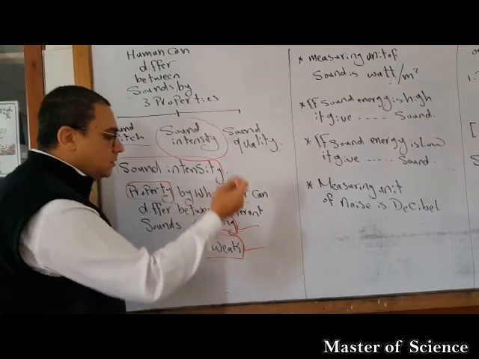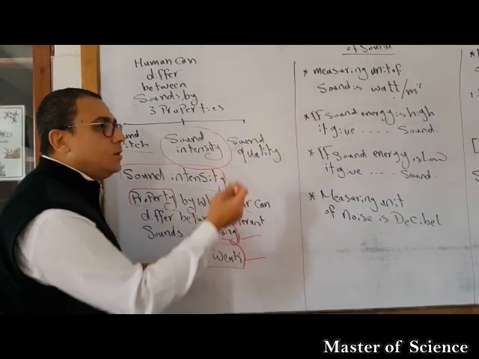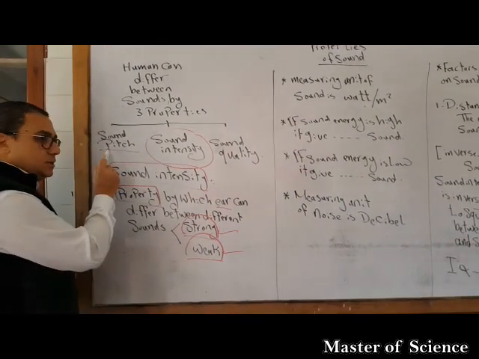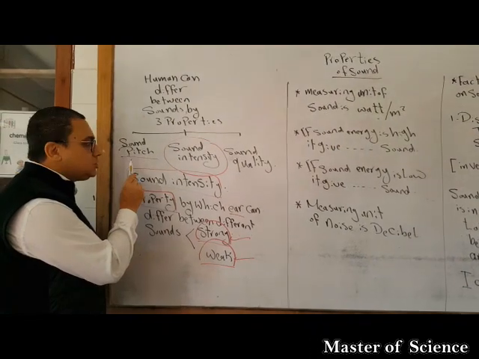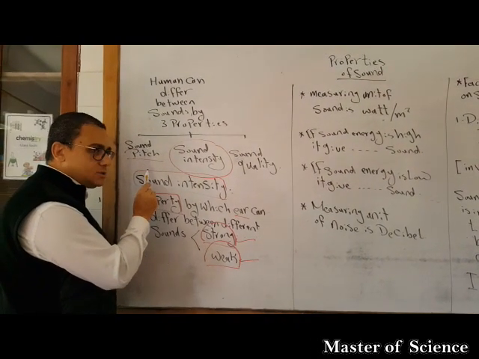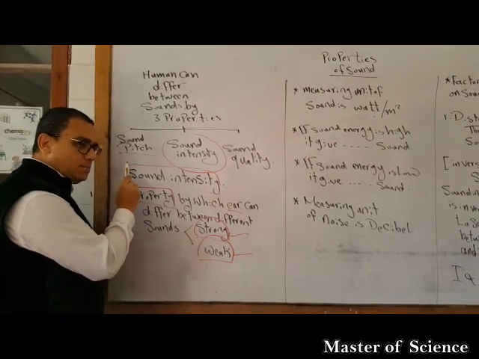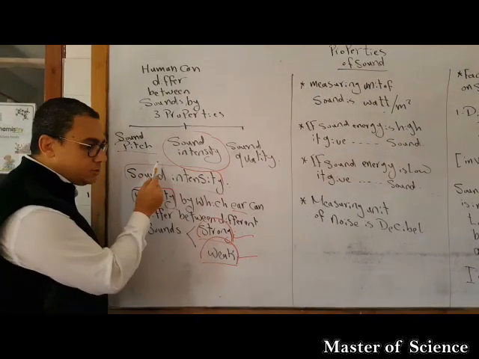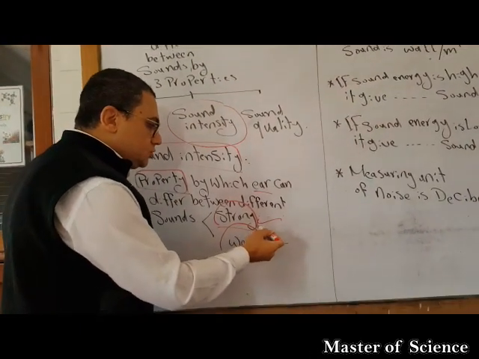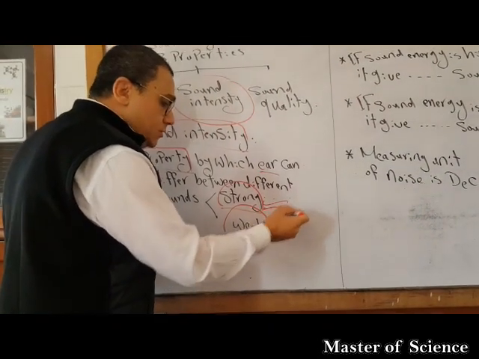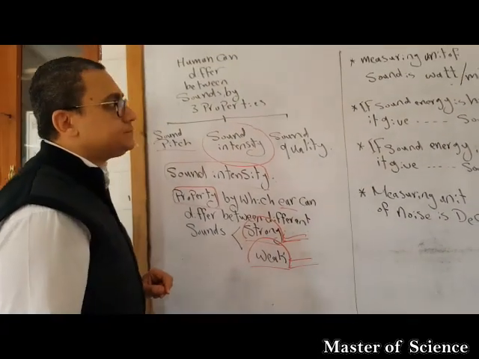Strong, weak, strong, weak. But sound pitch was a property to differ between sharp and harsh sound, like a woman's voice is sharp, a man's voice is harsh. But with the sound intensity property, you can differ between strong and weak sound.